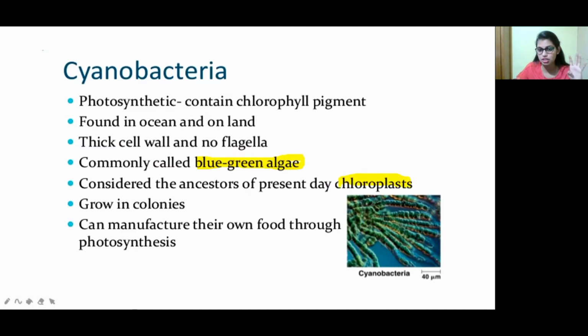So they say cyanobacteria are the ancestors of chloroplasts. They grow in colonies. You see, this is the cyanobacteria, and it can manufacture its own food through photosynthesis, as already mentioned. This is the cyanobacteria which we see under the microscope.